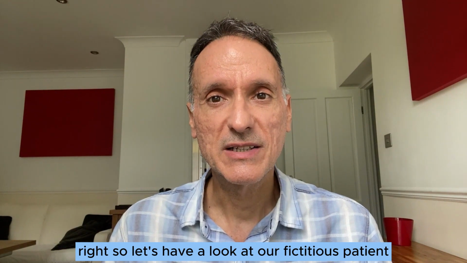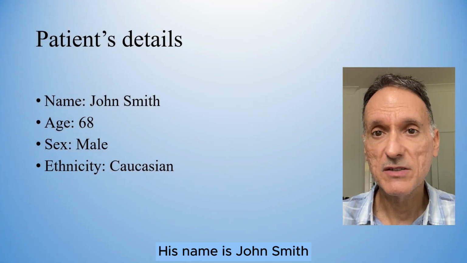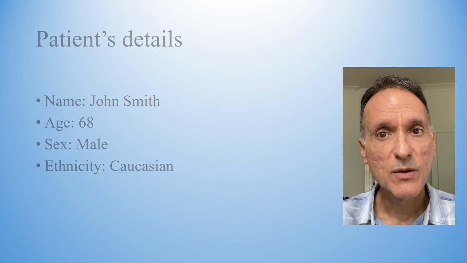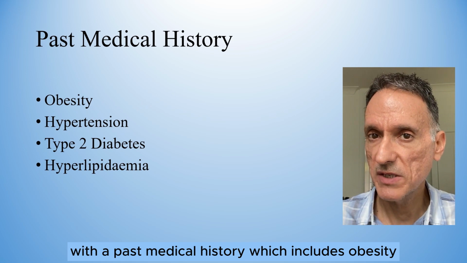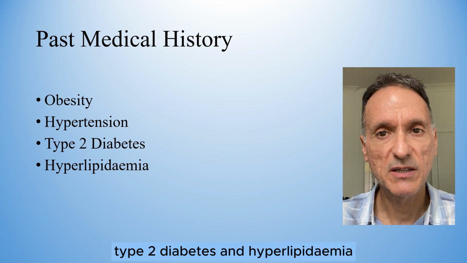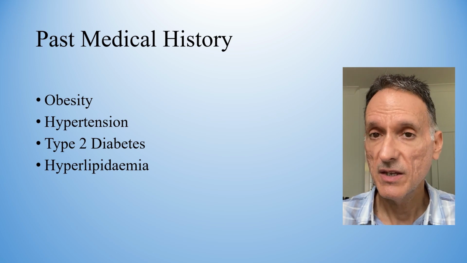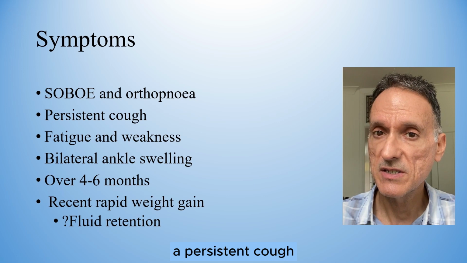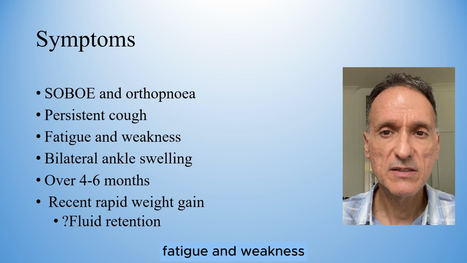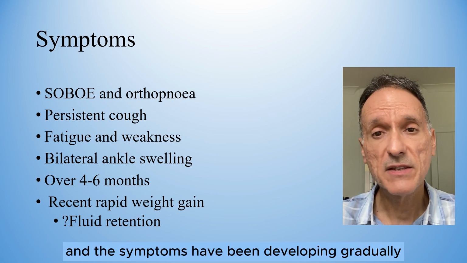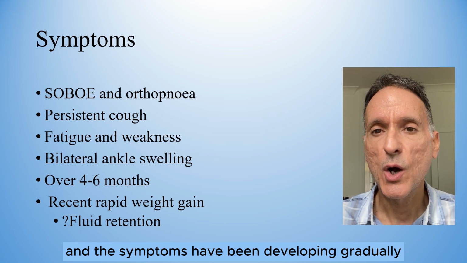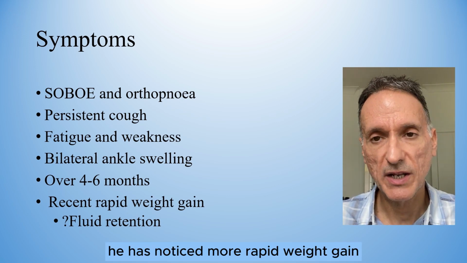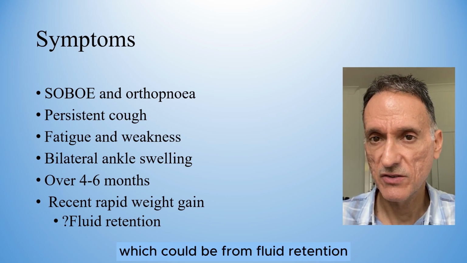Right, so let's have a look at our fictitious patient. His name is John Smith, his age is 68, he's a Caucasian man with a past medical history which includes obesity, hypertension, type 2 diabetes and hyperlipidemia. His current symptoms are shortness of breath on exertion and lying down, a persistent cough, fatigue and weakness, bilateral ankle swelling, and the symptoms have been developing gradually over the last 4 to 6 months, but recently he has noticed more rapid weight gain, which could be from fluid retention.